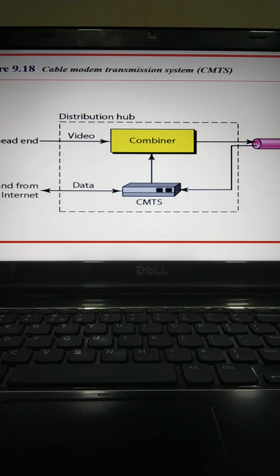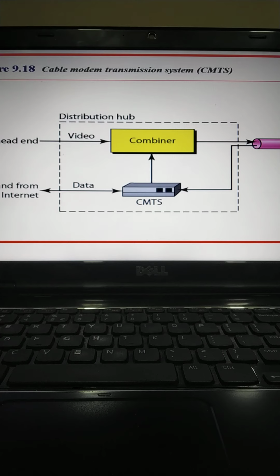It receives data from the internet, passes it to the combiner, which then sends it to the subscriber. The CMTS also receives data from the subscriber and passes it to the internet. So this figure shows the location of the CMTS device. So this was all about the cable TV network.